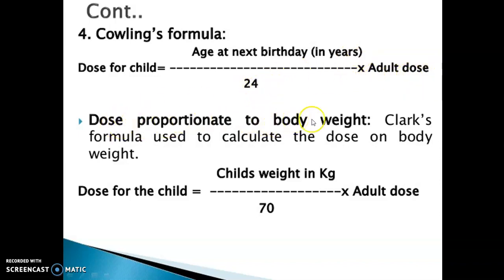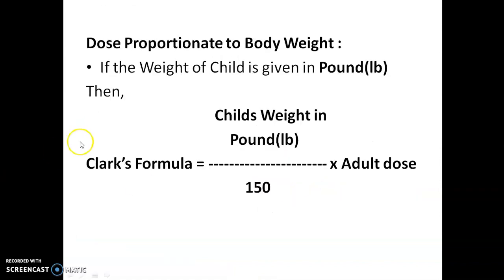The dose proportionate to the body weight: Clark's formula is used to calculate the dose on body weight, which is given as follows. The dose for the child is equal to child's weight in kg upon 70, into adult dose. This Clark's formula is for weight in kg. When the child's weight is given in pounds, the formula derived by Clark is as follows: the dose is equal to child's weight in pounds, represented by lb, upon 150, into adult dose.